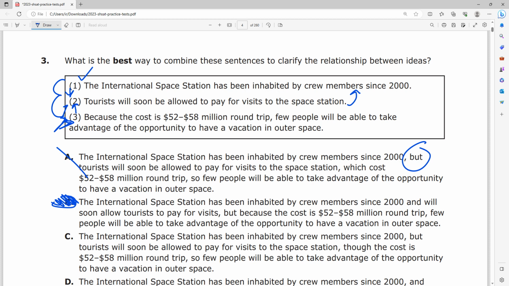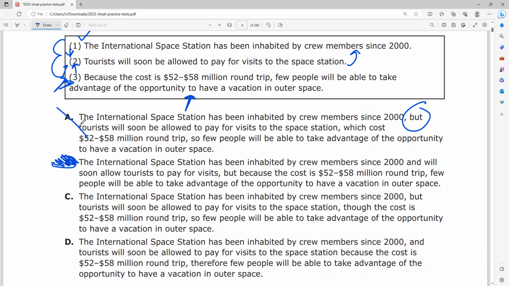Here, the point we're trying to drive across is this final point, that few people will be able to have a vacation in outer space. The main point of the sentence is, even though we're allowing tourists to go into outer space, few people will have the opportunity. This is saying that few people will be able to go to the space station, but because of the cost, not many people will be able to go. It's a subtle difference, but choice B does it a lot better, just because of how it places this "but". It really emphasizes that it's the cost that's limiting the trip.